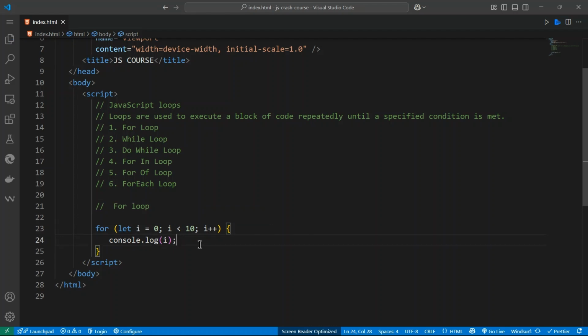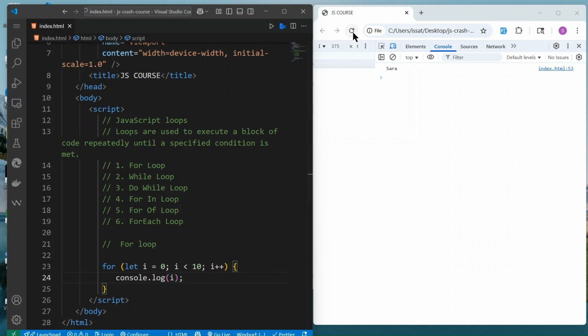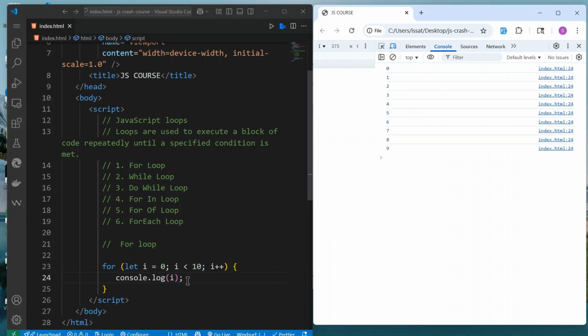If we console.log and reload, we check if i is less than 10, so i increases by 1 each time until it reaches 9. When we reach 9, it stops. So this is the for loop.